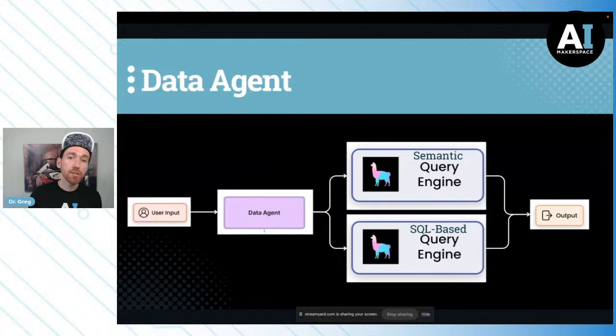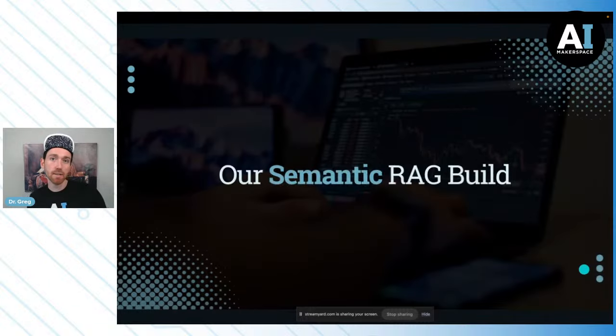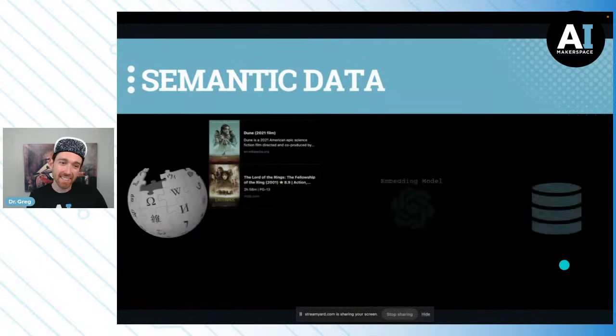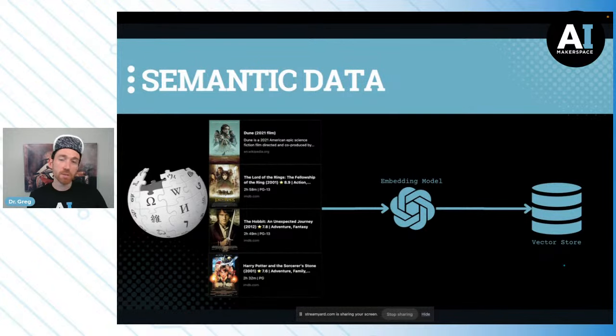And we're going to build these indices and retrievers out with different types of data. So our semantic RAG pipeline is going to be based on Wikipedia data. We're going to take Wikipedia data on Dune films 1 and 2, Lord of the Rings films 1 and 2, Hobbit films 1 and 2, and Harry Potter films 1 and 2.